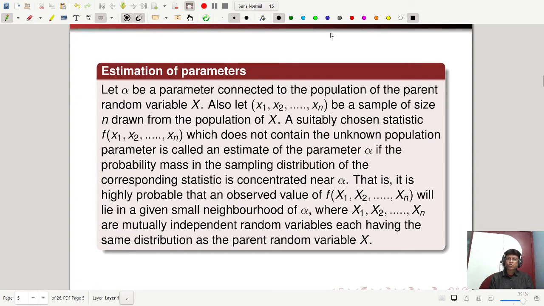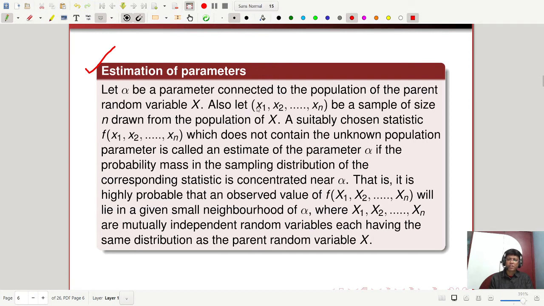Now, next we will define and explain estimation of a parameter. After that, we'll give you an idea of different estimates.